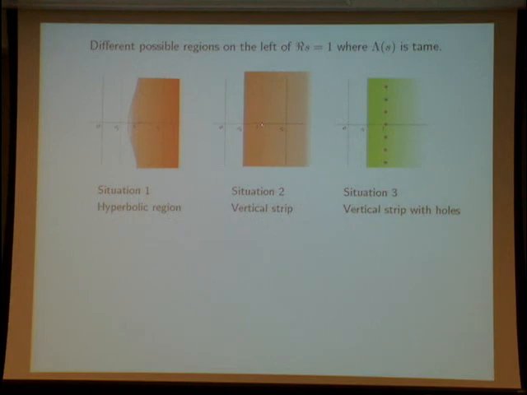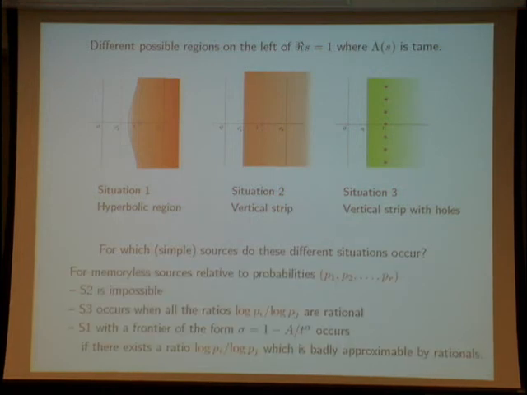Here we have a very nice situation where there is a total vertical strip which is free of pole, and where lambda of S is also tame. And here we have a sort of strange situation where we have many poles which are regularly spaced. And these three situations exist for memoryless source. For the memoryless source, the situation here does not occur, but these two situations occur.